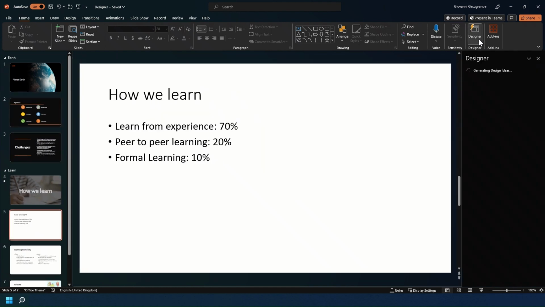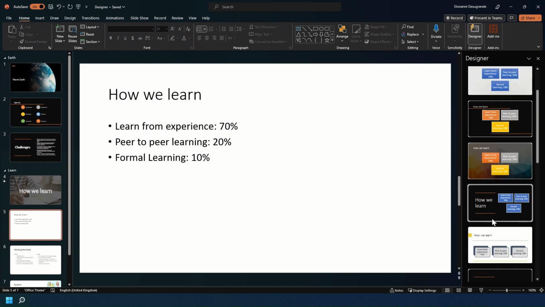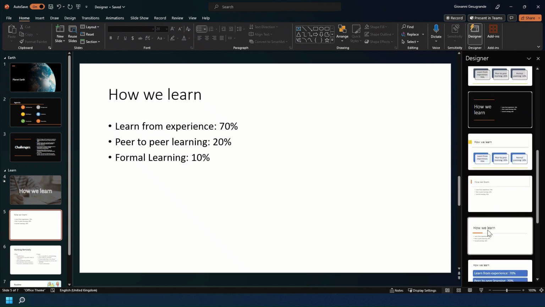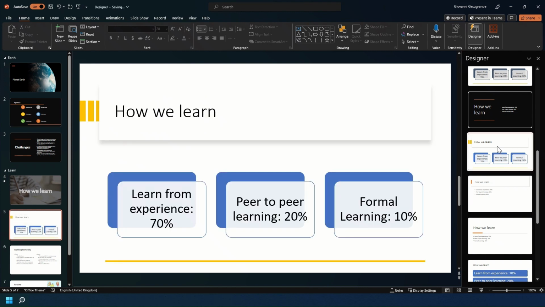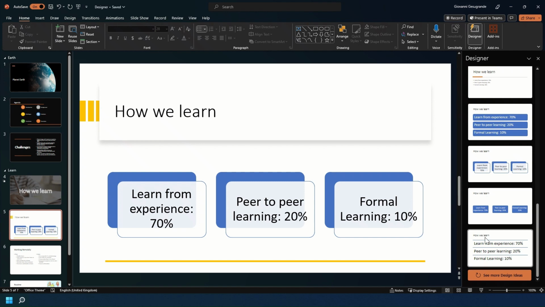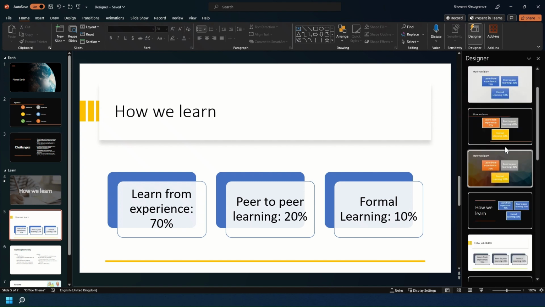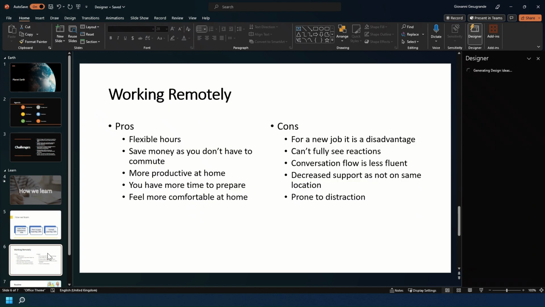But if we go back to looking at Designer, for example, you see it's got these text boxes in a SmartArt arrangement. Let's say I want this one, for example, and I like the way that looks. You can click that. And as you see, we have the SmartArt and we also have the text options as well, which are outside of that, but it's predominantly SmartArt when it comes to bullet points that you will see often with Designer.